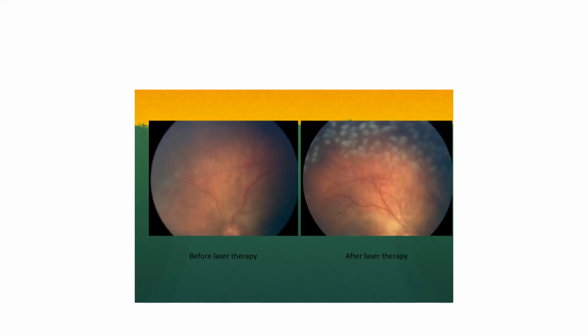This picture is showing, in the first picture, a ridge-like structure. Neovascularization is not very evident, but would be there. Just anterior to this ridge, there is an area of avascular retina. This avascular retina is a source of VEGF, which is leading to abnormal neovascularization on the retina. So we need to ablate that avascular retina. Here in the second picture, you can see the picture after laser has been done. So here photocoagulation has been done.